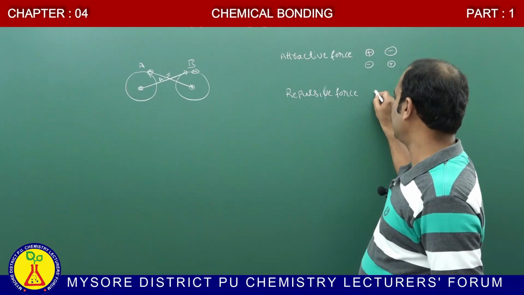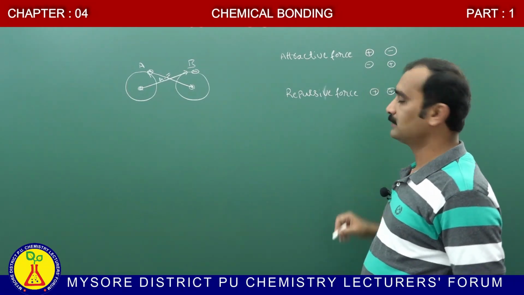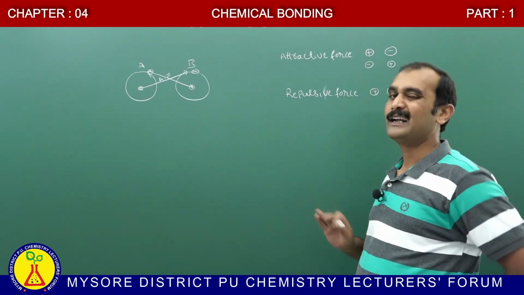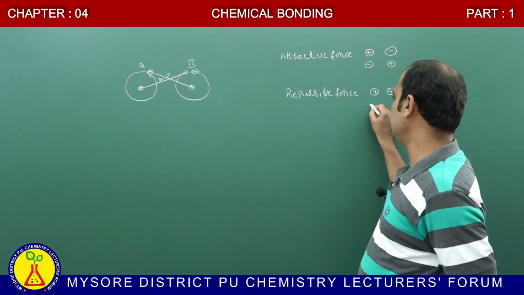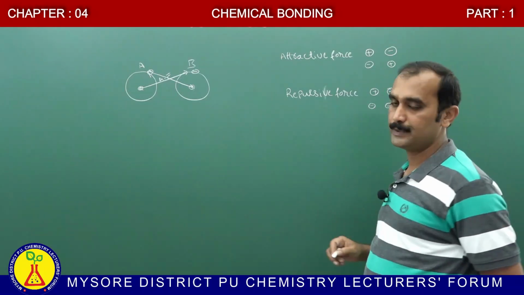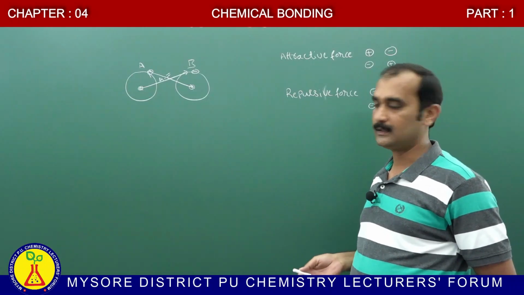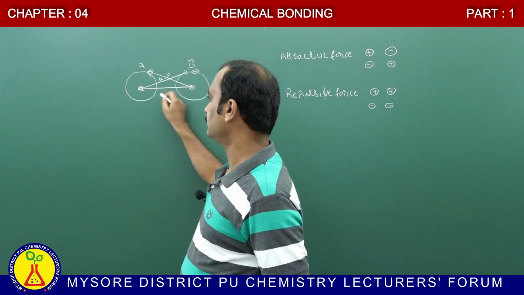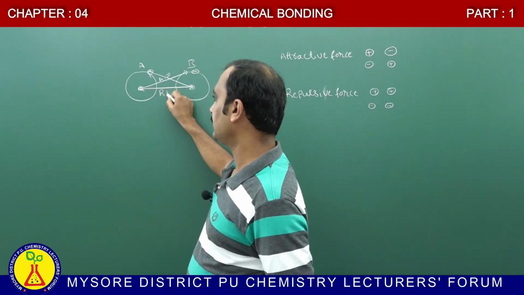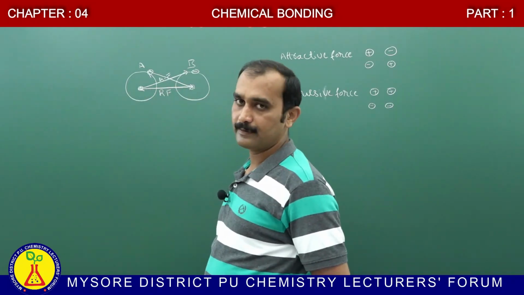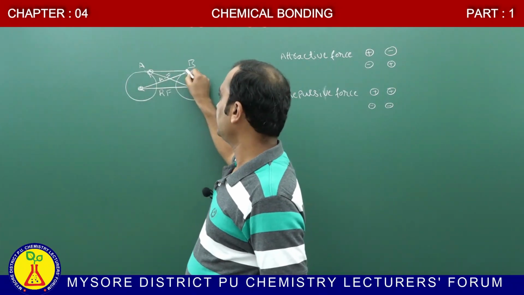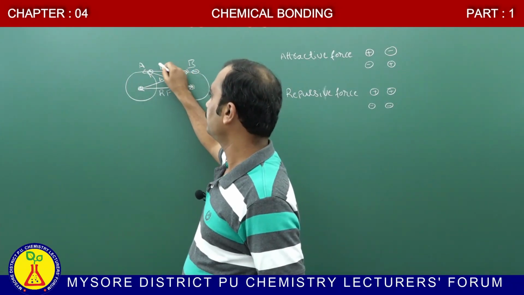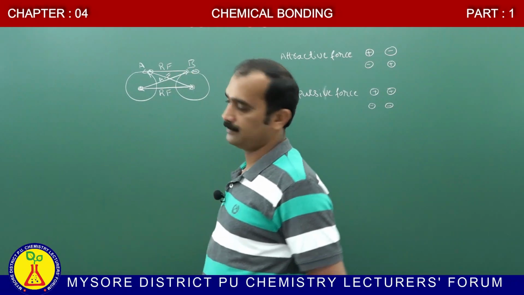Therefore, positively charged species repel positively charged species, and negatively charged species repel each other. So, the positively charged nucleus and the positively charged nucleus show repulsive force; similarly, negative and negative charges also show repulsive force.